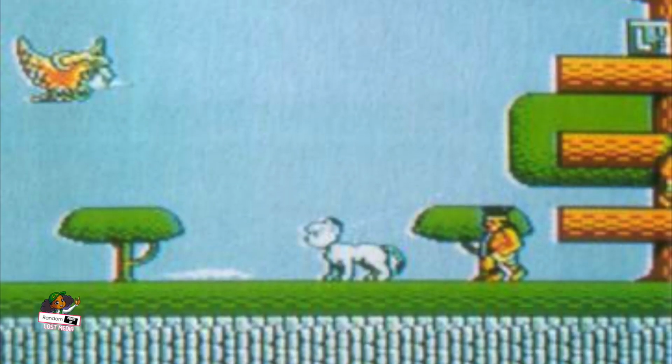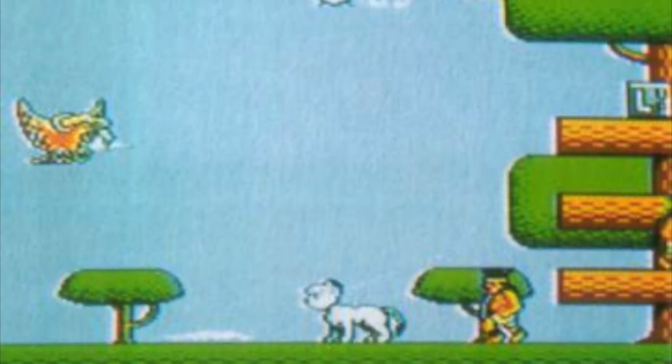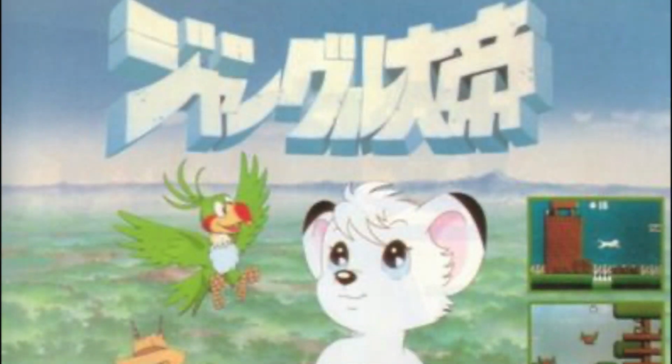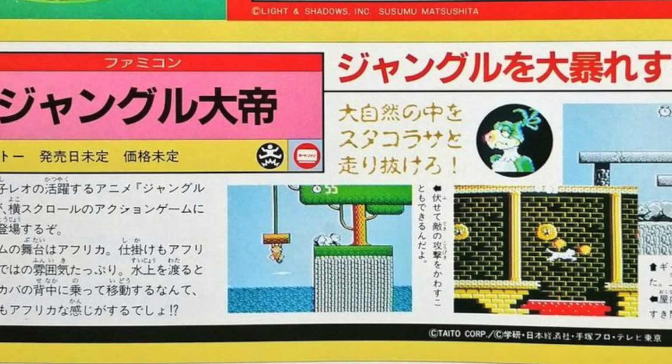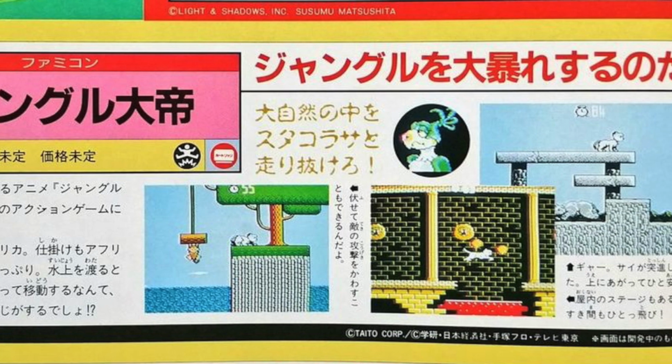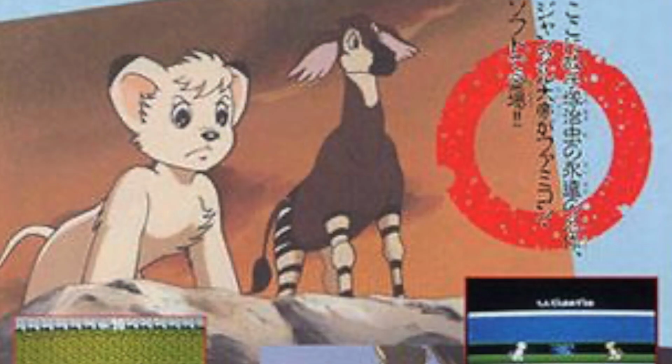Jungle Emperor Kimba is a game that was supposed to be released for the Famicom in 1990, based on the popular manga/anime series Kimba the White Lion by Osamu Tezuka. Developed by Taito, not much is known about the game and its development, but what we do know is that the game was never released and no prototypes are known to be out there. Only a few screenshots and adverts are all that's left.